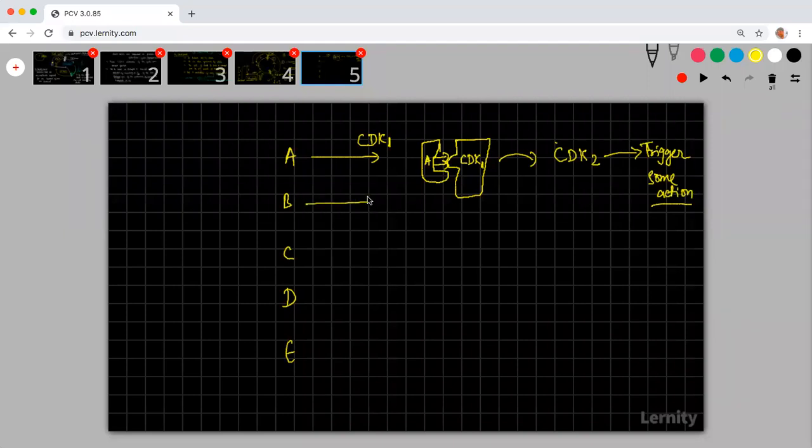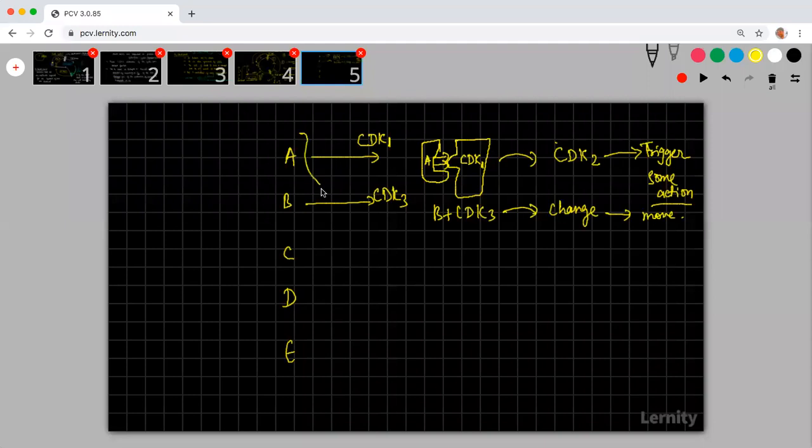Similarly, there can be something called CDK3, which B will react with. When this creates a change, the change will move in a particular way.